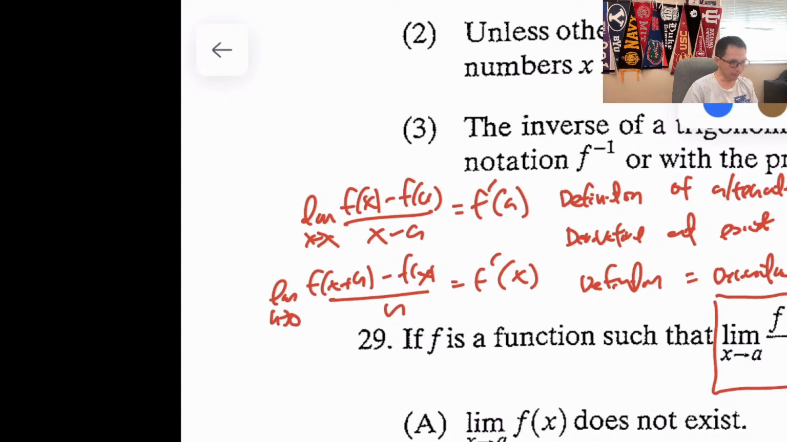Now, what is wrong with D? Fiona, can you tell me what's wrong with D? f of a equals 0. What's wrong with f of a equals 0 in D?